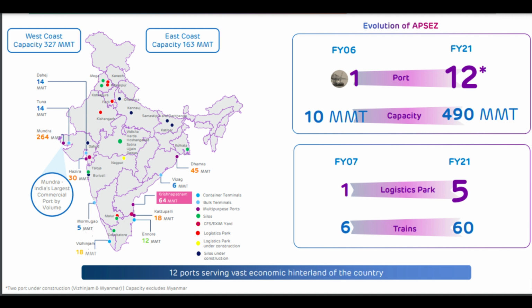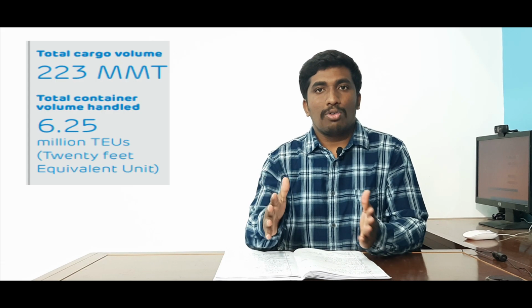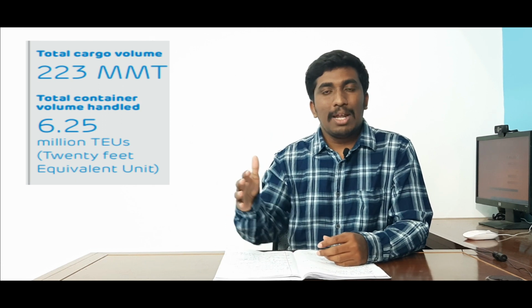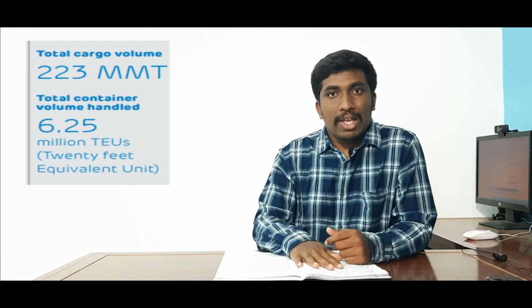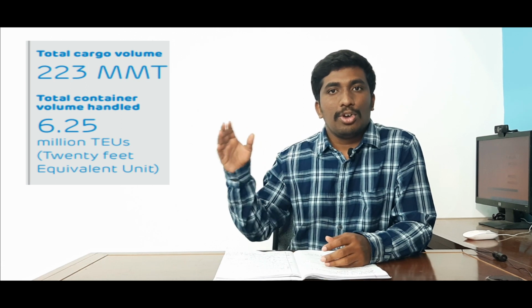In 2006, they had one port with a capacity of 10 million metric tons. They have come to 12 ports in FY21 with a capacity of 400 million metric tons. Coming to logistics, in 2007 they had one logistics park, and now they have 5 logistics parks. The number of trains was 6 in 2007, which has increased to 60. In FY20 they made a cargo movement of 223 million metric tons, an increase of almost 7% year on year. So this is all about the port business of Adani Ports.